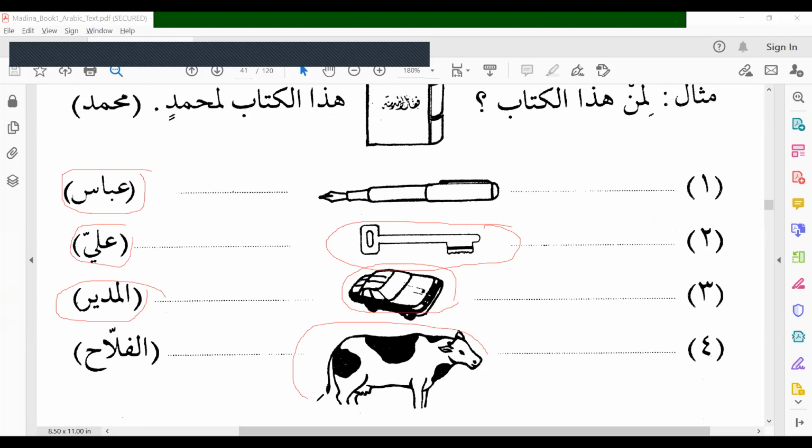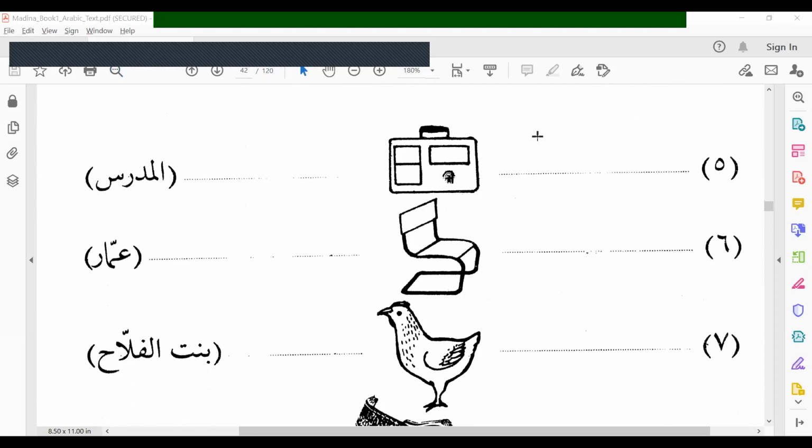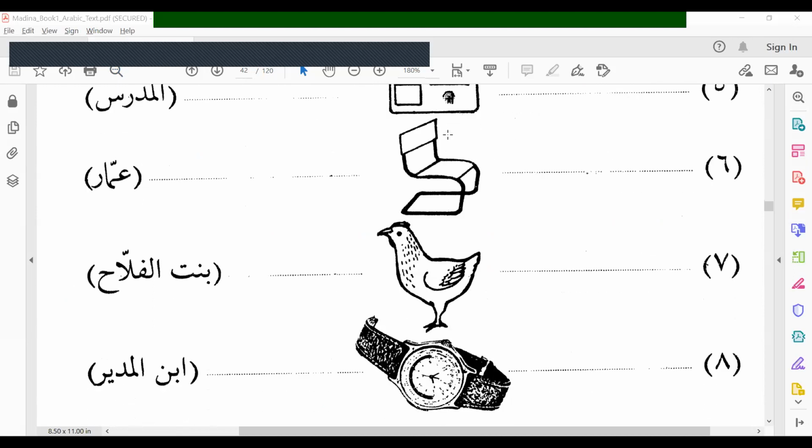Whose is this cow? You have to make the questions and the answers. This cow belongs to the farmer, Al-Fallah. Whose is this bag? This bag belongs to the Mudarris, a teacher. Whose is this chair? This chair belongs to Ammar.